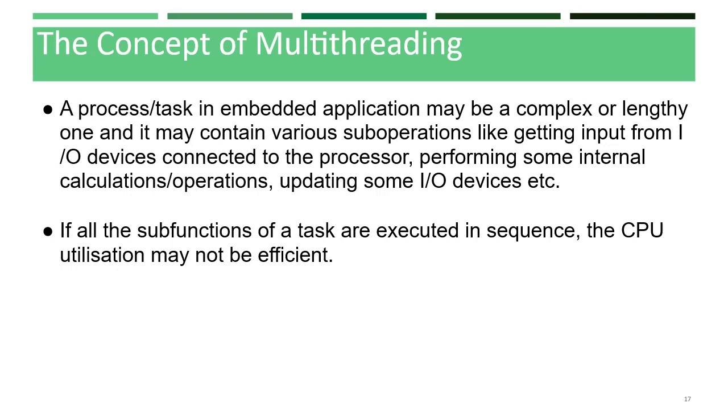For example, if the process is waiting for a user input, the CPU enters the wait state for an event, and the process execution also enters a wait state.